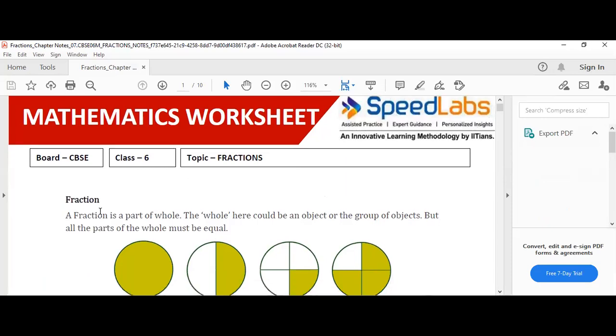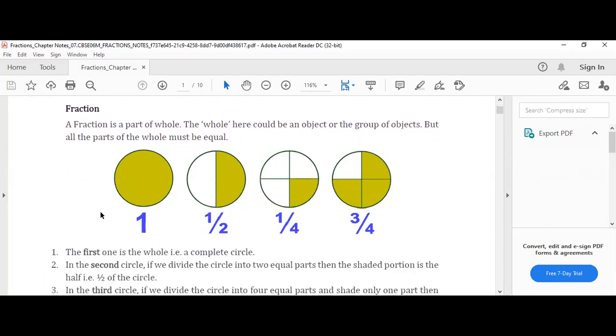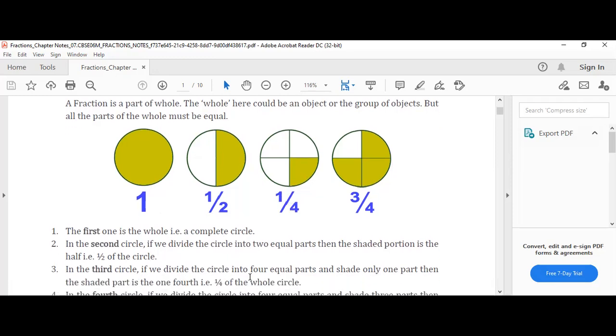You can see a fraction. The first one is the whole number, it's a complete circle. Second circle, if you divide the circle into 2 equal halves, then the shaded portion is 1 by 2. The third circle, if you divide the circle into 4 equal parts, then shade only one part. So this is 1 by 4 part. Like this you can see the concepts, you can learn.